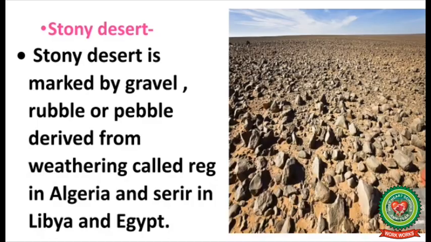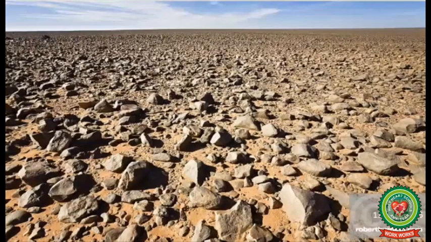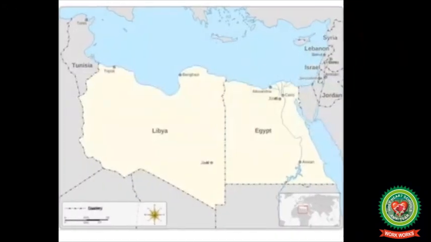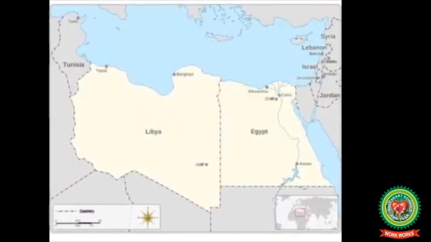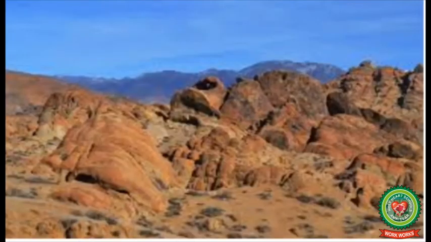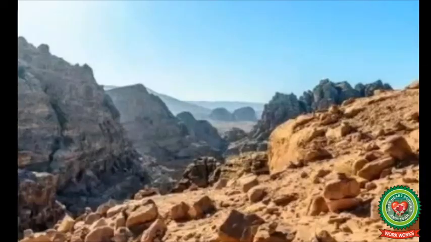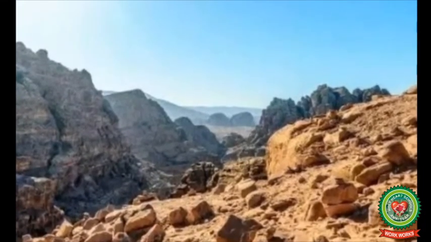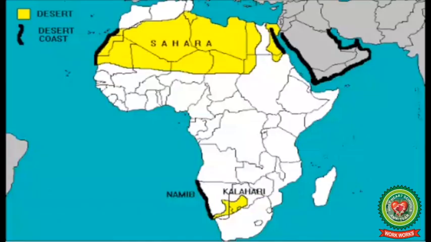Stony desert. Stony desert is marked by gravel, rubble or pebbles derived from weathering, called reg in Algeria and serir in Libya and Egypt. Rocky desert. Rocky desert is a desolate surface of bedrock over which the rock particles have been removed by deflation, abrasion or corrosion. The landscape is marked by deflation basins, blowouts and mounds. Such a desert is called Hamada in the Sahara Desert.